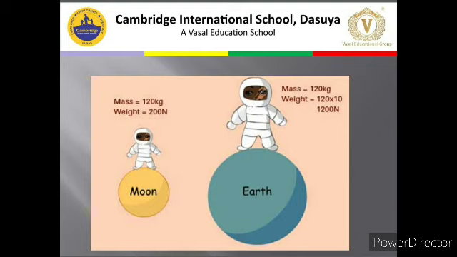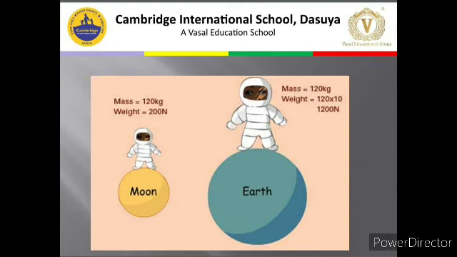Now you move on to the moon surface. So mass will never change. On earth the mass is 120. On moon also the mass will be 120 because it is the matter and it will not change. Second is weight. On earth the weight is 1200. And children, remember this, that on moon the weight will be 1/6 the weight on the earth.